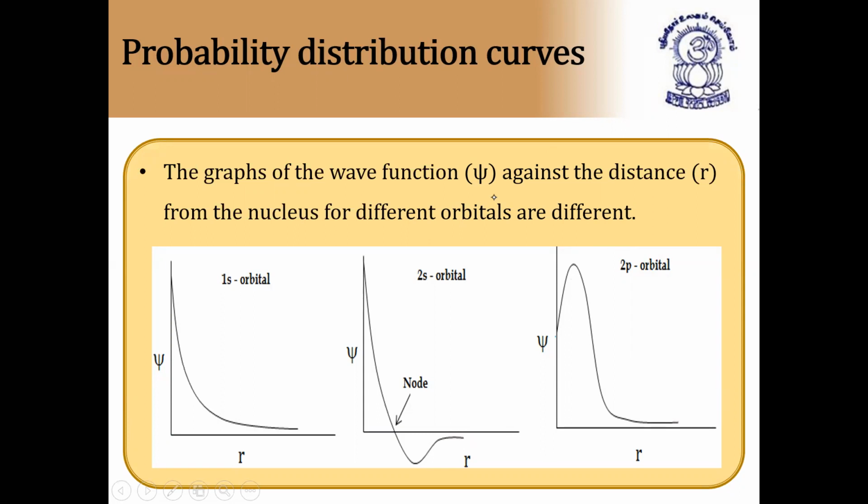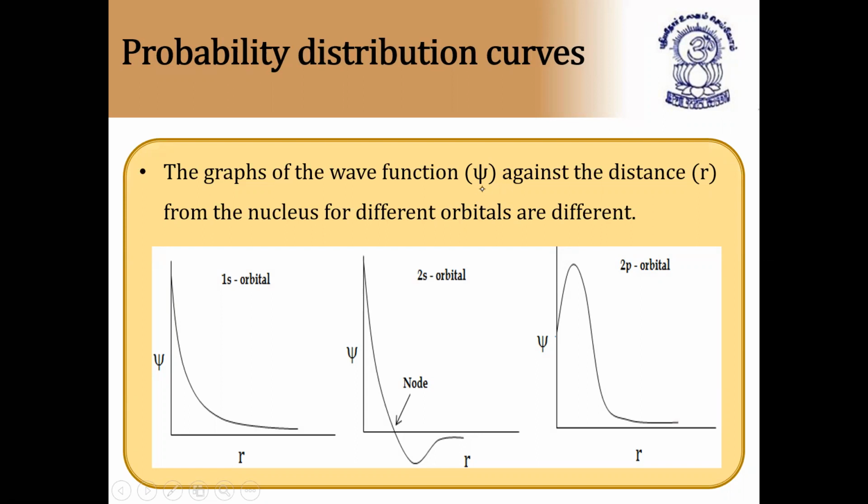Since psi is getting negative values, psi is not significant. For psi we are getting negative values, which is not at all possible, because the probability of finding the electron cannot be negative.